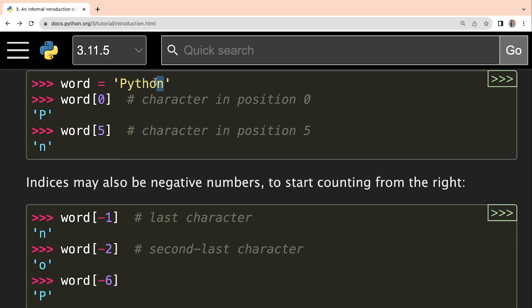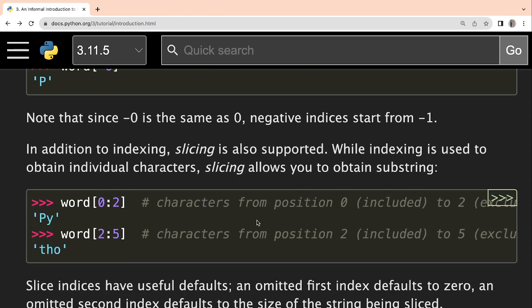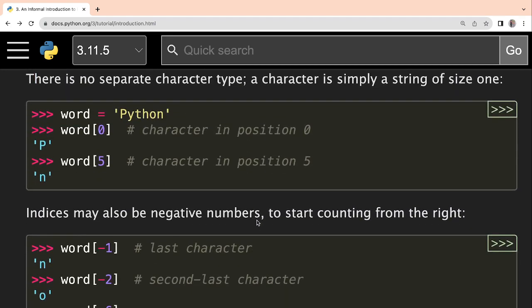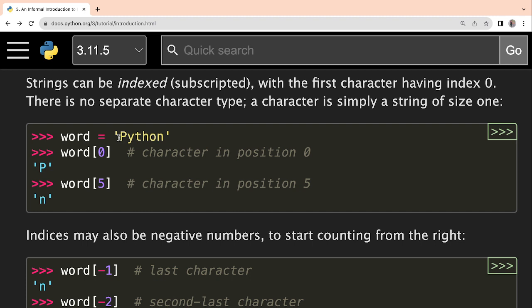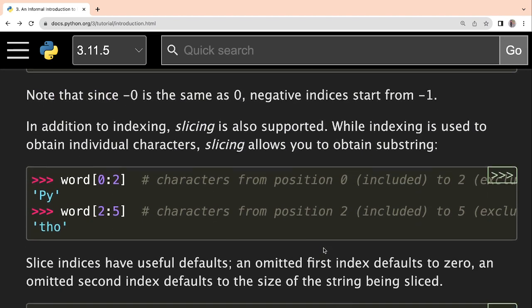If -2, then the next one, which is O, so O will be printed, okay? So I hope it is clear. Now, one thing you might notice: when we are starting from the left side, the index is 0, right? But from the right side, when we come with negative indexes, -0 is not there, because 0 and -0 mean the same thing, so again it will point to P only. Because of that, -0 is not present as an index, and directly we have -1, okay? And -1 points to the last character. So I hope it is clear.